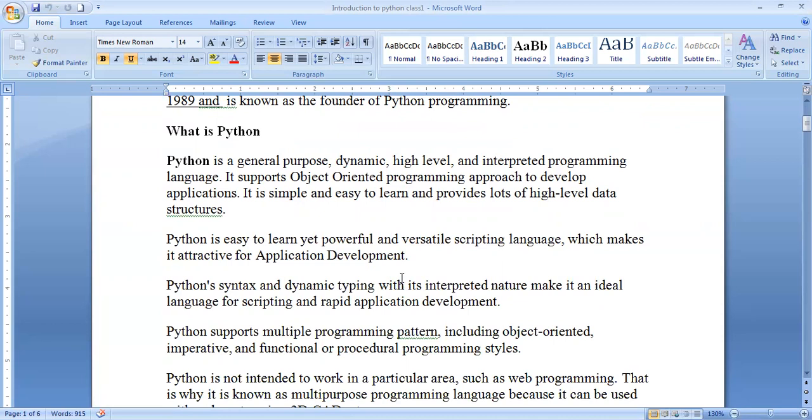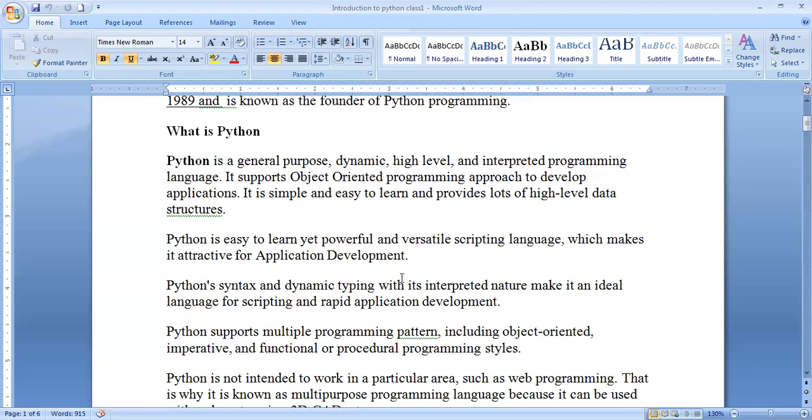And Python syntax is very easy. It is written in English and it supports multiple programming patterns like object-oriented, imperative, and functional or procedural programming styles. Every program will be constructed in some procedure, because if we write a program in a complex way, it is very difficult to understand.